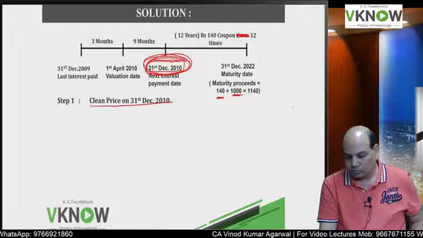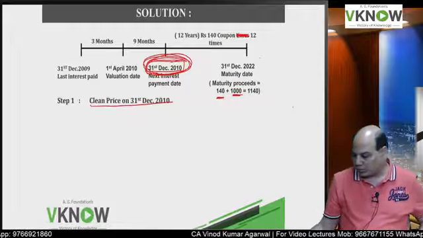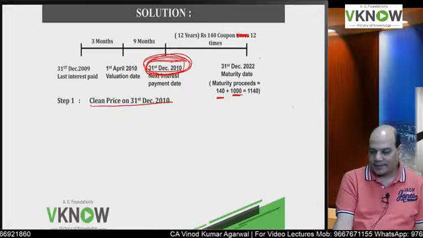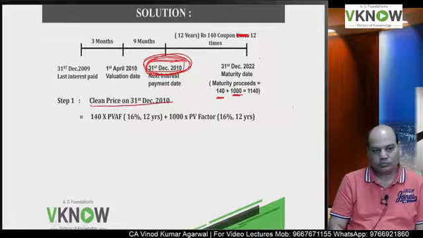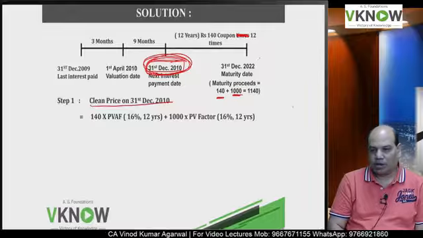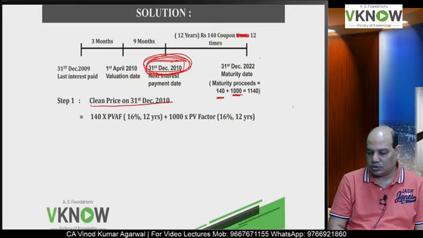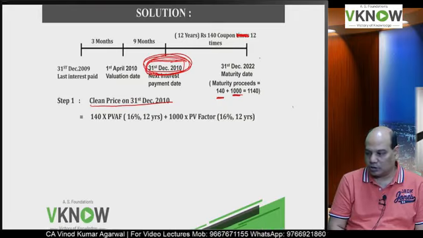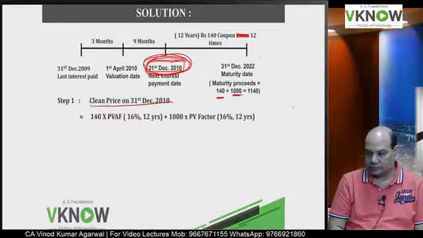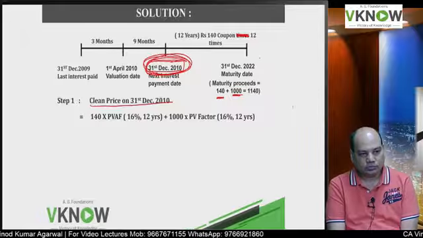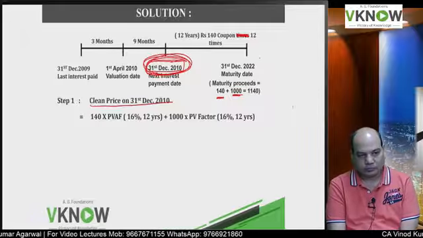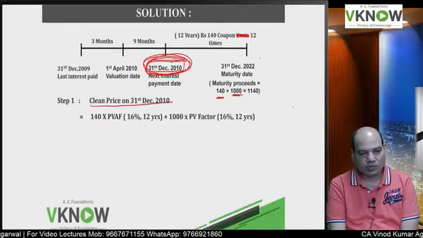Step 1. Clean price on 31st December 2010. Write down the calculation. 100 into PV annuity factor. You can make a table, you can do the calculation by a formula also. 16% comma 12 years plus 1000 into PV factor 16% comma 12 years.